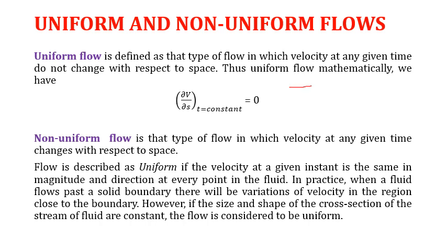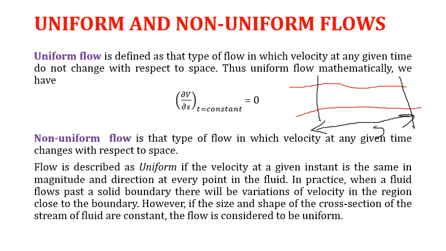So let's consider a stream again, and let's take two sections. These sections are s distance apart, and the observer takes velocity measurements at a given instant, like at 8 o'clock.